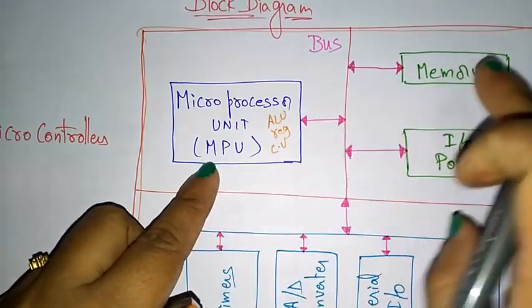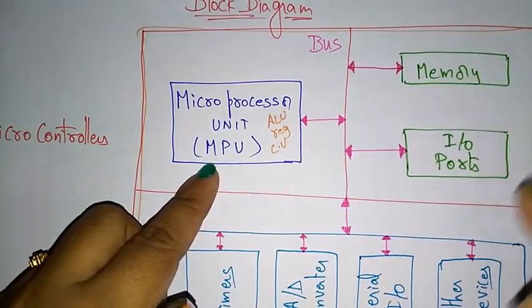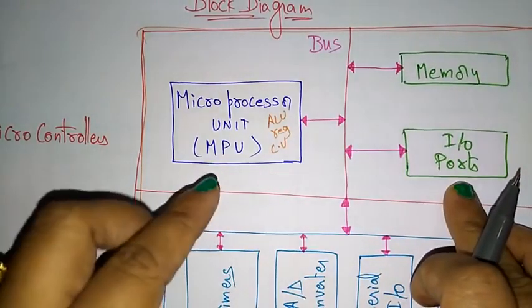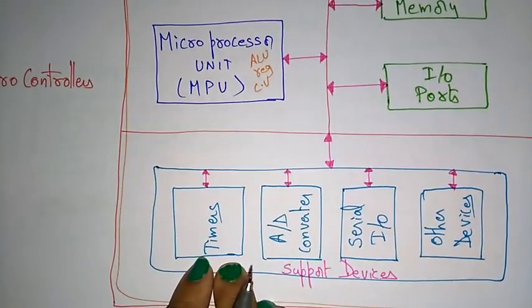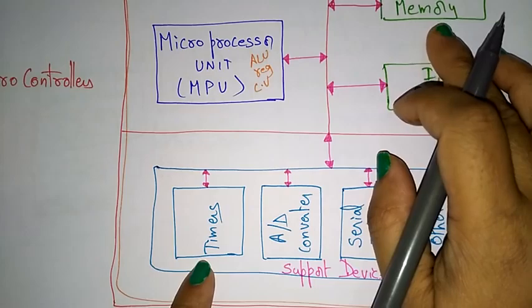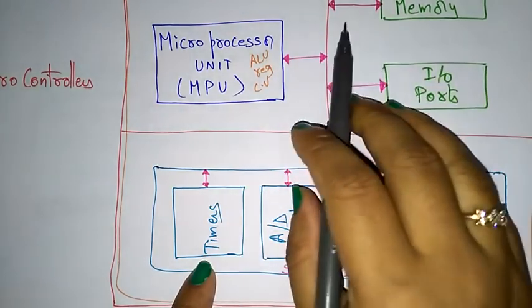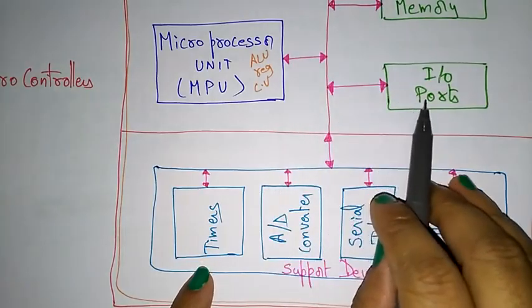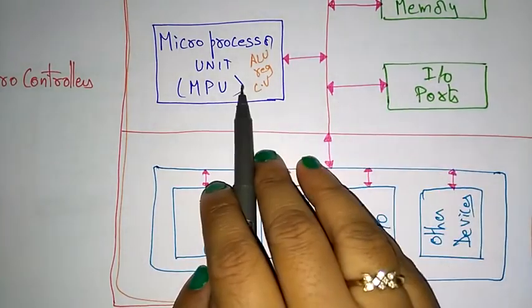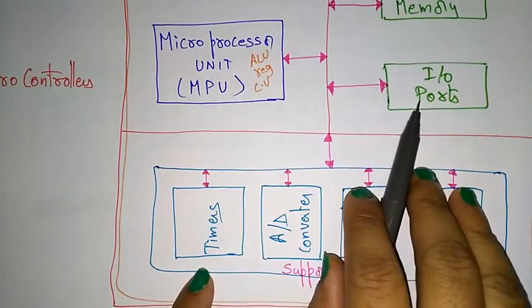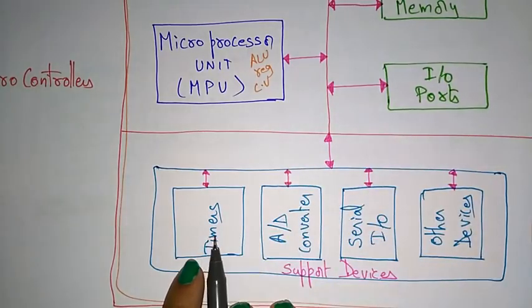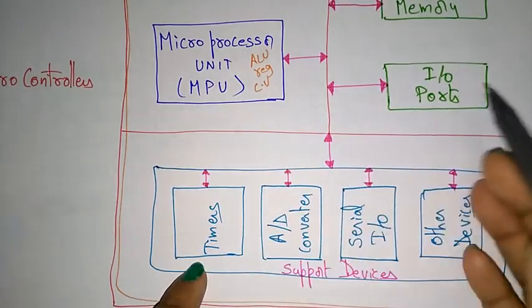Along with this, it has some memory devices, input devices and output devices present in the chip, along with timers. Memory is used to store the data, send the information and receive the data, so that's why it is bidirectional. Input output ports: input is sent to the processor and output is placed on these ports. The timers indicate timing information regarding all the buses.